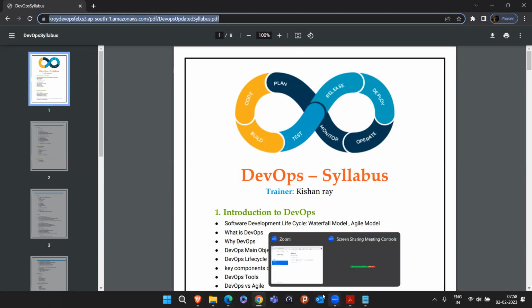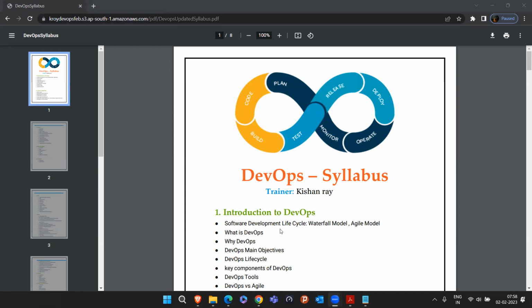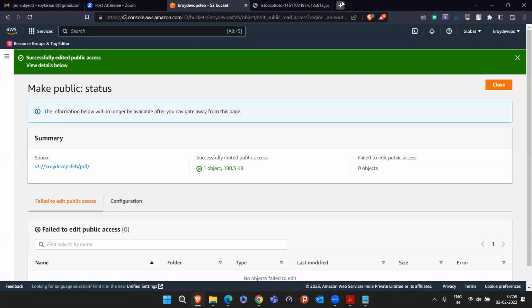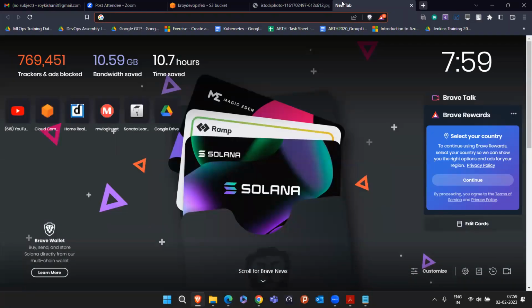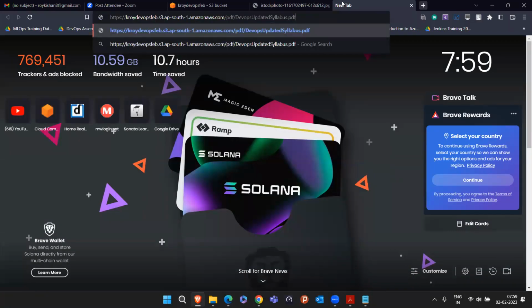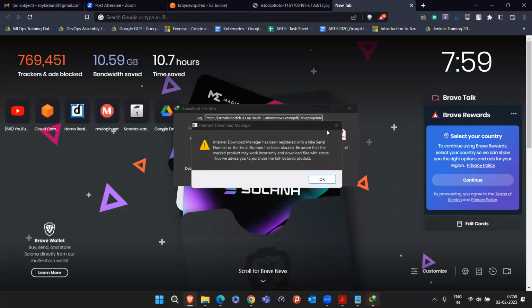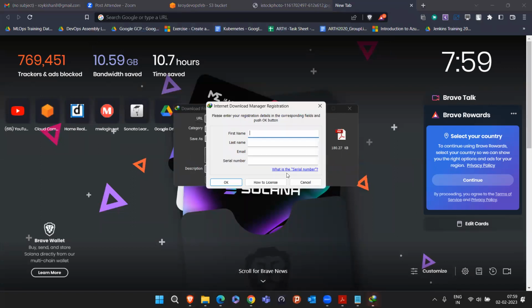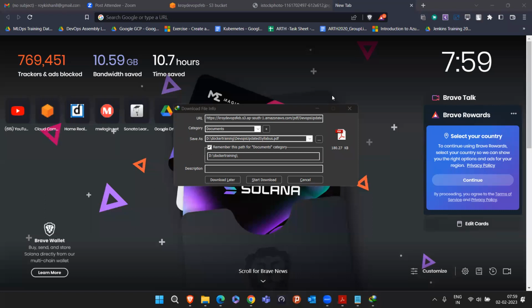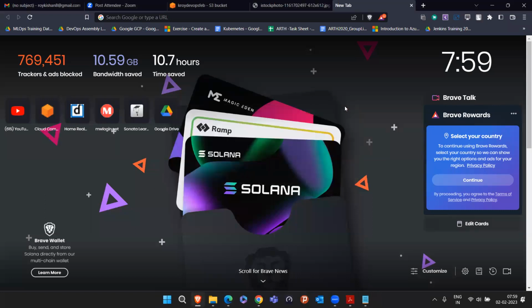And you can try. The PDF will be visible in such a great way if you are using Google Chrome. In other browsers, maybe you get the direct option to download. Like if I open the same URL in my Brave browser, they don't make us read the PDF in the browser. They will directly say to download it. They're directly giving me the download links. But in Google Chrome, we can see that.